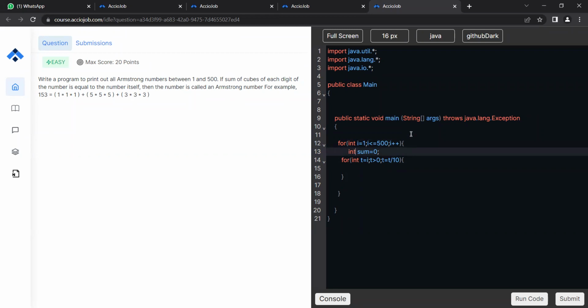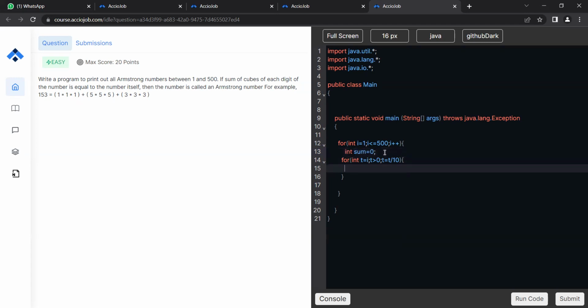If I'm checking 123, I need the sum initially to be 0, so that I can get the summation of the individual cubes of the digits 1, 2, and 3. That's why sum is initialized inside. Whatever is initialized inside a for loop gets reinitialized at every iteration.